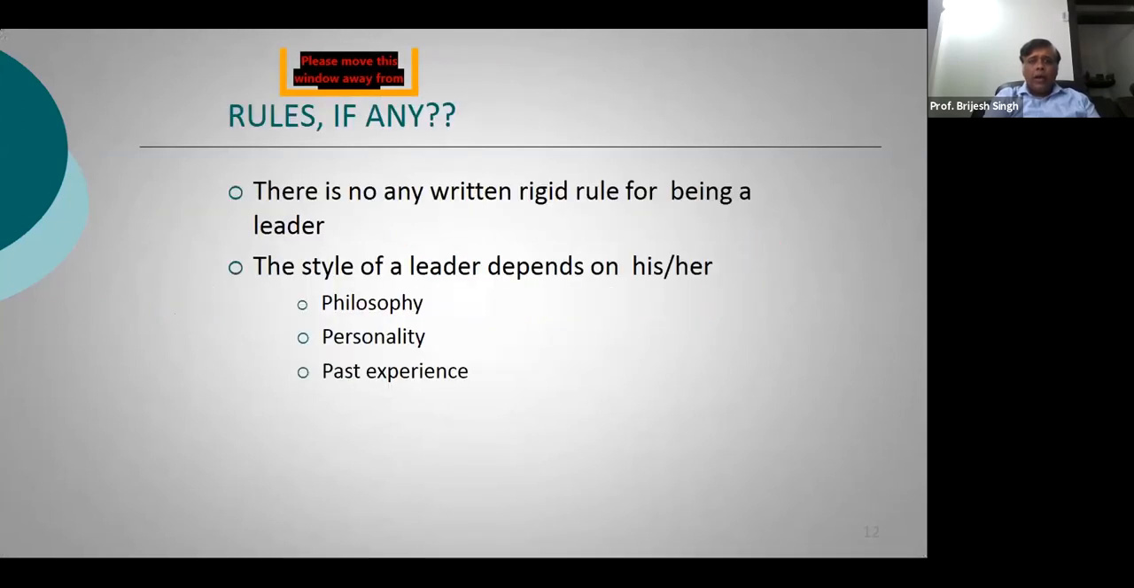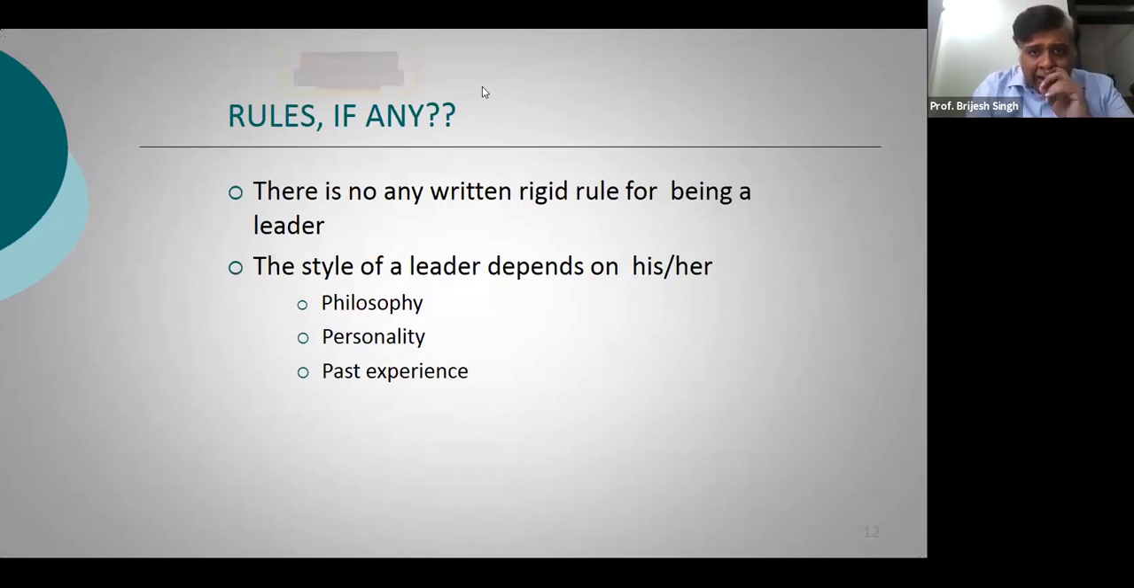So, are there any rules? Now, there is no kind of a rule for being a leader. When we talk about a skill, that's why we say that leadership is a skill. It's not about knowledge. Leadership is about a skill. It is not about knowledge. Can somebody tell me the difference between skill and knowledge? Any one of you, if you would like to tell me the difference between skill and knowledge. What is a skill and what is knowledge?